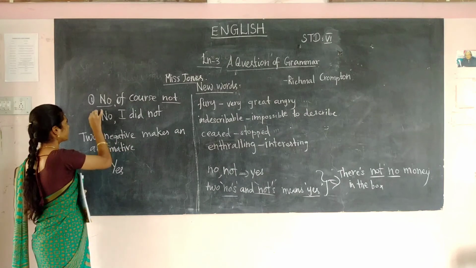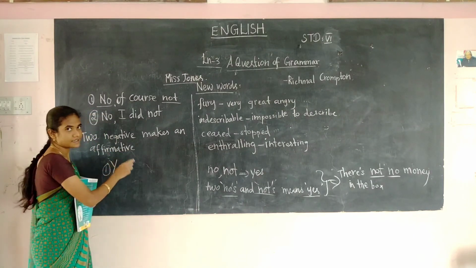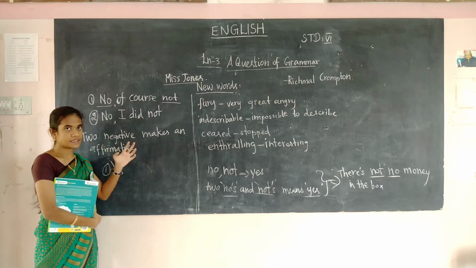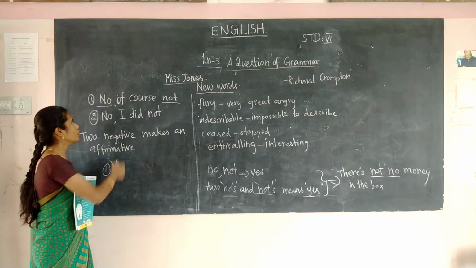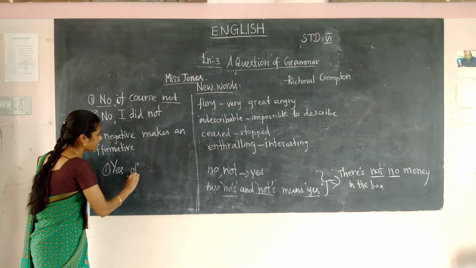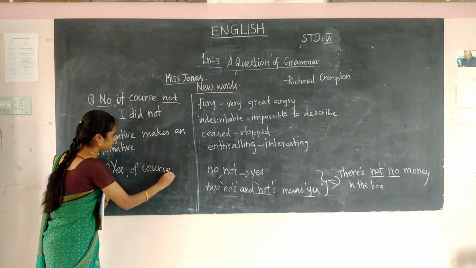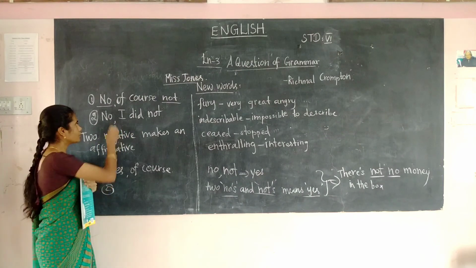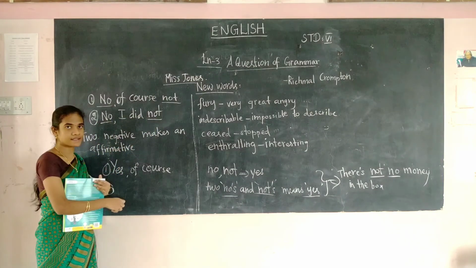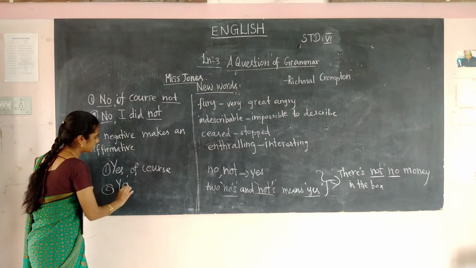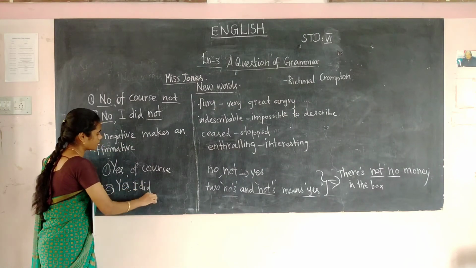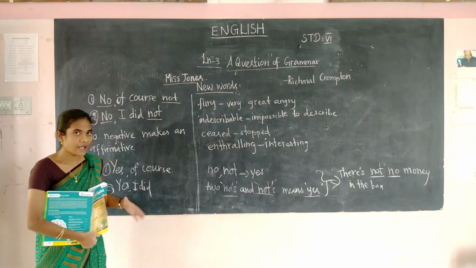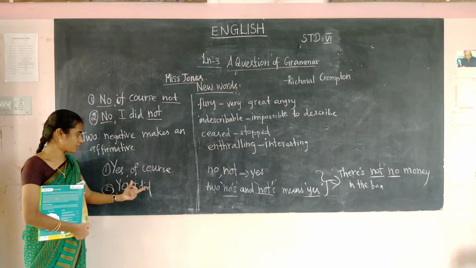This is the first one, this is the second sentence. For the first sentence he thought that no, of course not. Here there are two negative words, so I have to consider this sentence as a positive one, that is, affirmative. So yes, of course. See the second sentence. No, I did not. Here what are the negative words? No and not. So you have to consider the sentence as a positive one. So yes, I did. So he got confused with the grammar class and he misunderstood, and he told that yes, of course, yes, I did.